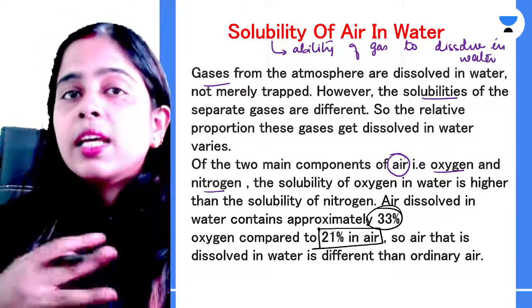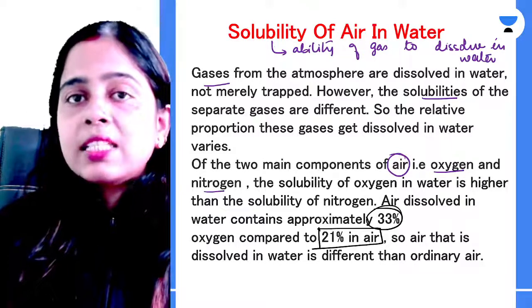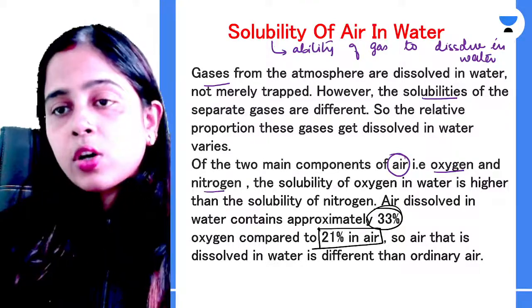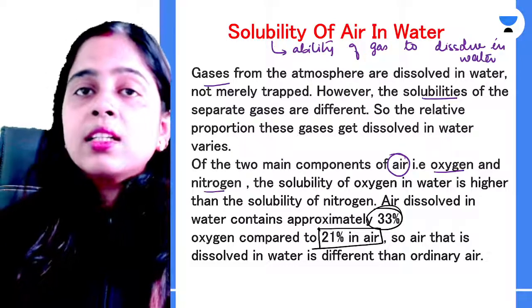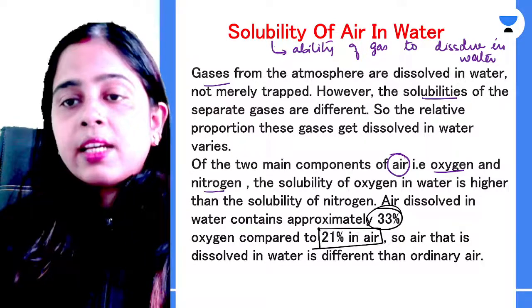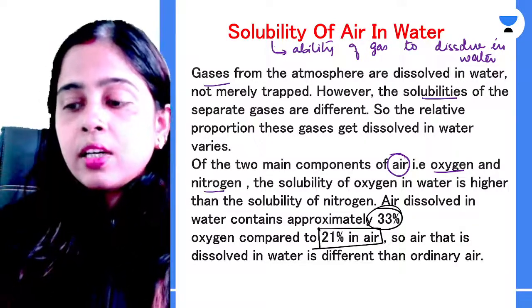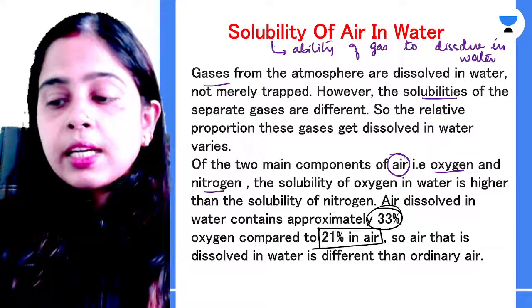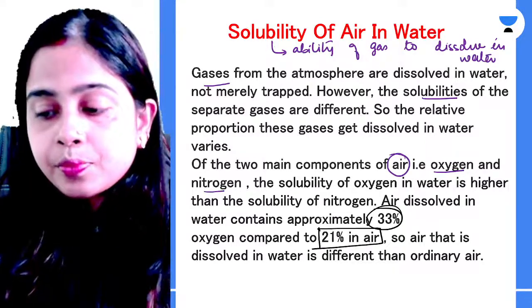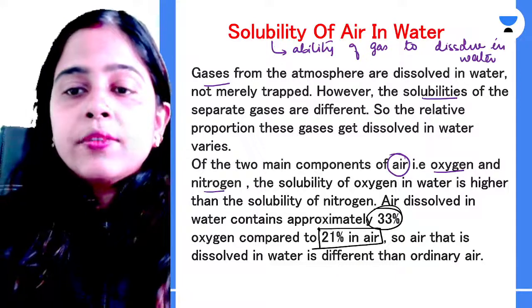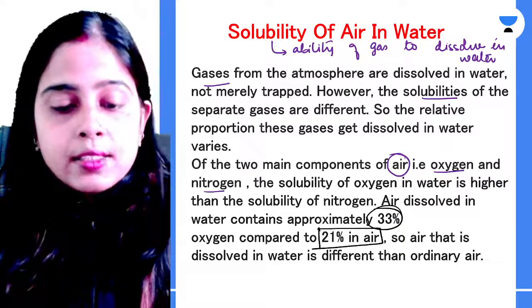So the air dissolved in the water has a different composition of oxygen and nitrogen than the ordinary air, the air in which we are breathing. Clear everyone? Just let me know if it is clear to all of you.